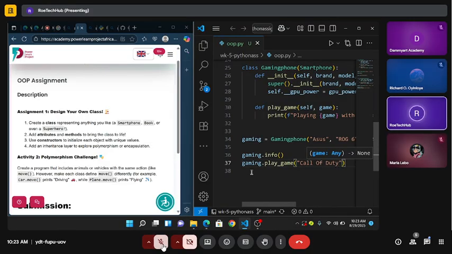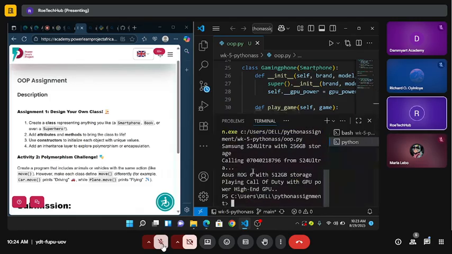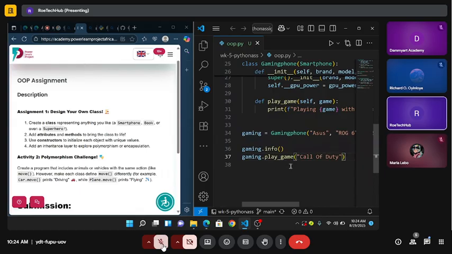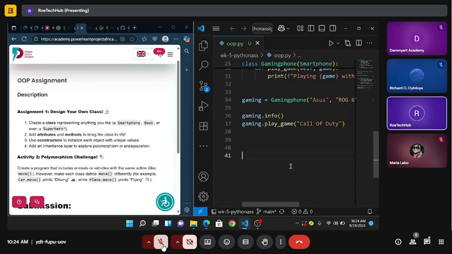I'm still even going to play it tonight. Let's check this out. It says ASUS ROG 6 with 512 gigabyte storage, playing Call of Duty with GPU power high end. And that's actually it for this. So let's quickly rush to that second one.